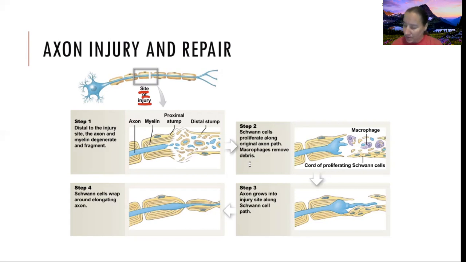So that's step two. We are going to stimulate the axon to continue to grow and try and go into that damaged area while we clear out the damage with a macrophage. And so step three, the axon's going to keep on growing in the direction that it was already going in the first place. So it just keeps going in the same direction. And if that same direction is still where the other side of the neuron is, so it can meet up, because the damage busted up right here in the middle, but they were able to grow together.